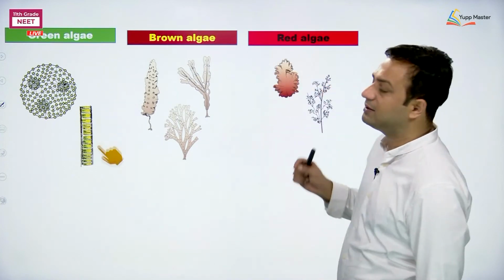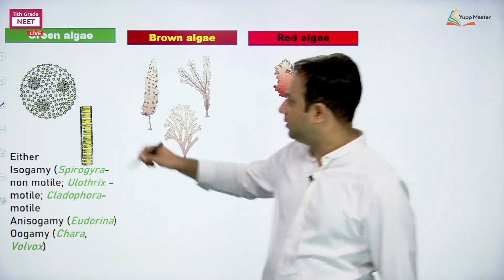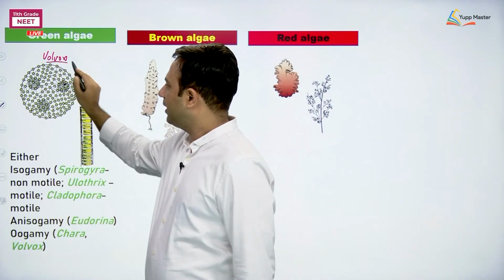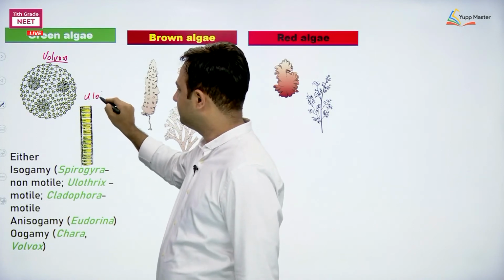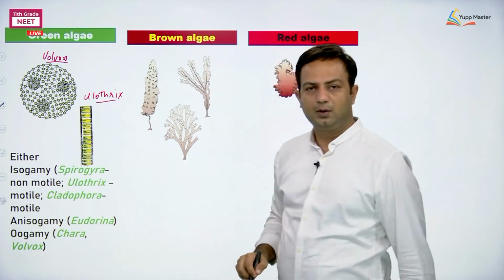For example, in green algae, do you remember the names of the examples written over here? This is Volvox, and this is Ulothrix.